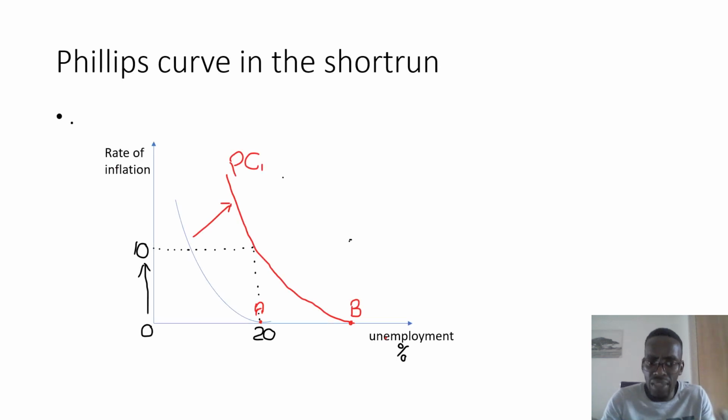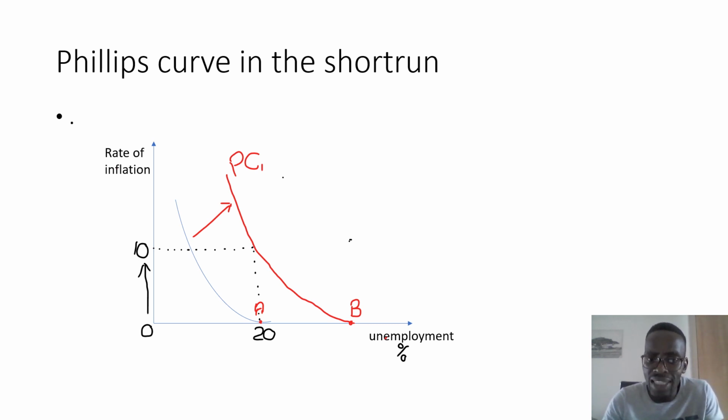Okay, and then it will look like the one that we are going to look at now. You will see that originally we had our Phillips curve, which was this green one, and we had this point that was labeled A. Now point A is what we call the natural rate of unemployment. In other words, this is the point at which unemployment is at a certain percentage when inflation is 0. In other words, this is the rate of unemployment that has no effect on inflation. So in this case, our natural rate of unemployment is at 20%. That's the point marked A there.